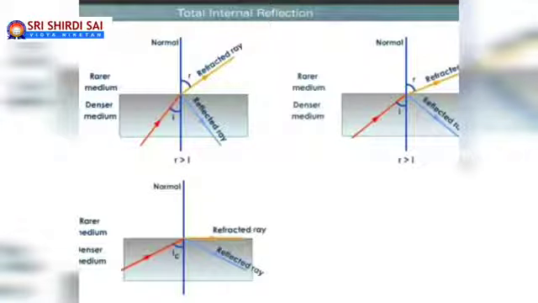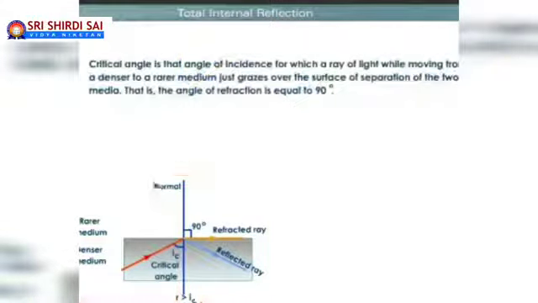But you see the third case, when the light falls at the critical angle of incidence, I equal to IC, then the refracted light ray grazes the interface, for which R equals 90 degrees in rarer medium.